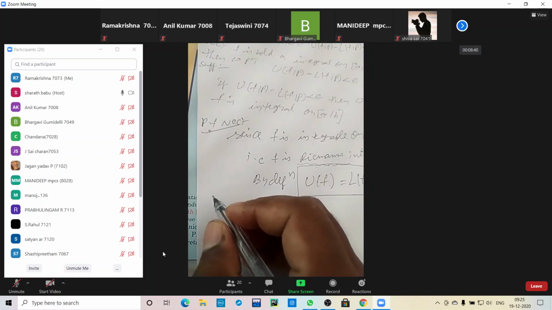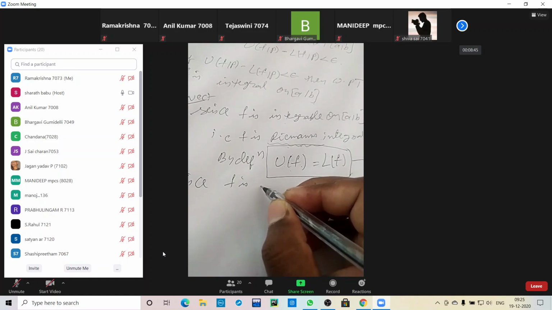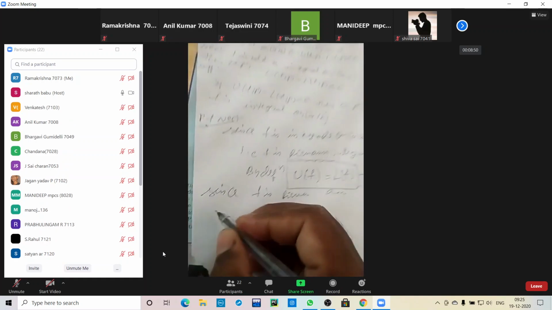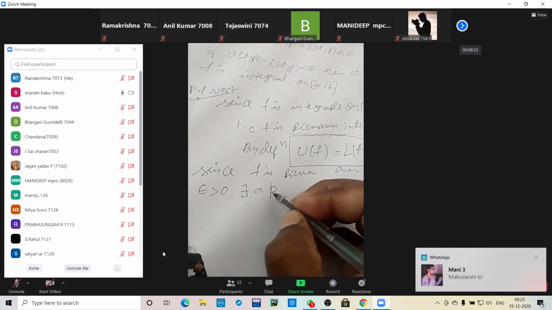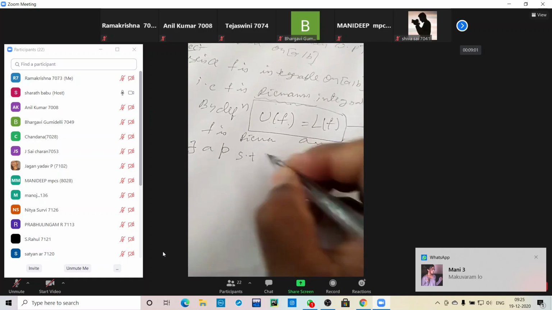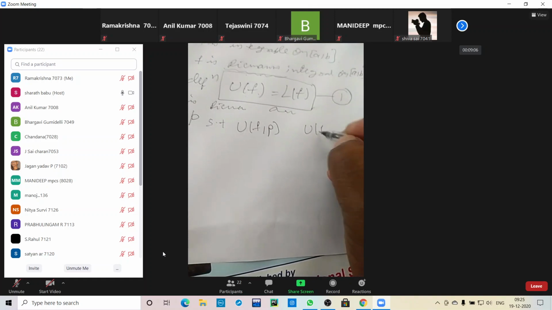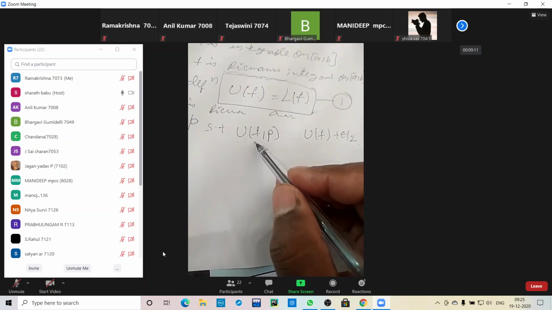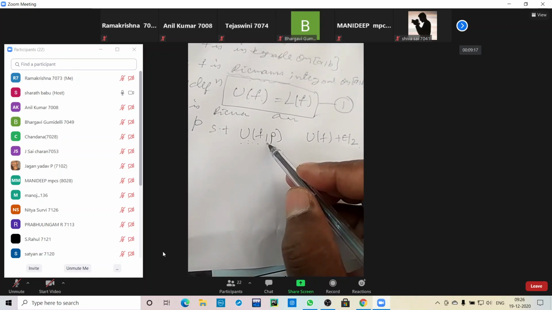Why do we have to consider it? Since f is Riemann integrable, we consider epsilon greater than 0, and there exists a partition P such that U(f, P) is less than U(f) plus epsilon by 2. What I'm taking here is U(f, P) less than U(f) plus epsilon by 2. What does U(f, P) become?